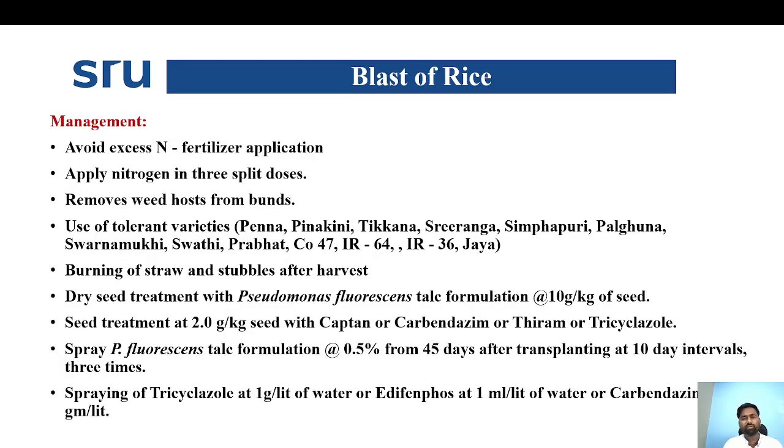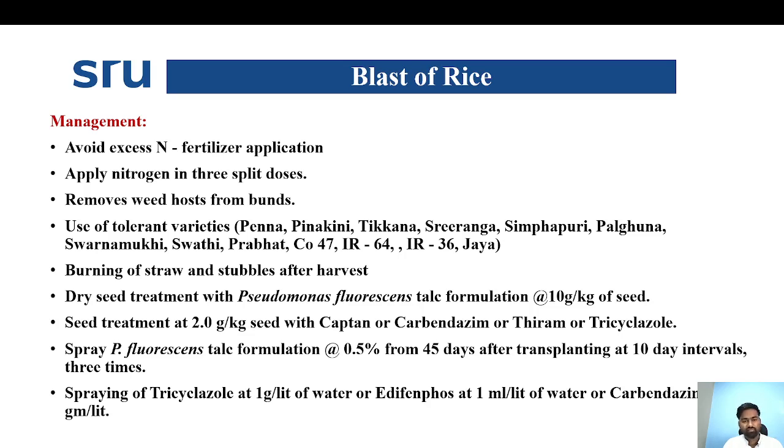Next, coming to the management of rice blast, we mainly need to avoid application of excessive nitrogen fertilizer. Apply the nitrogen in three split doses. Remove weed hosts from the bund region and practice clean cultivation. Use tolerant varieties like Penna, Pinakini, Tikana, the IR series, Prabhat, Swati and Jaya, which are resistant to tolerant to paddy blast. Burn straw and stubble after harvest.